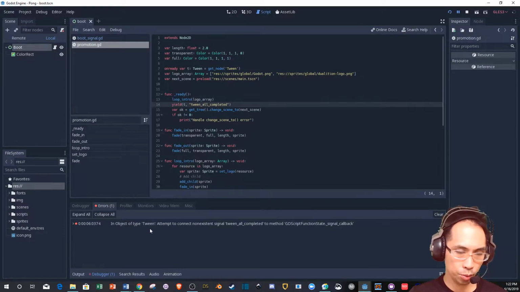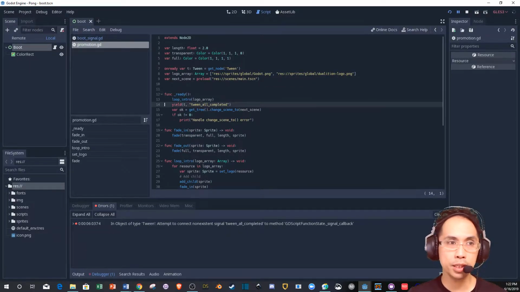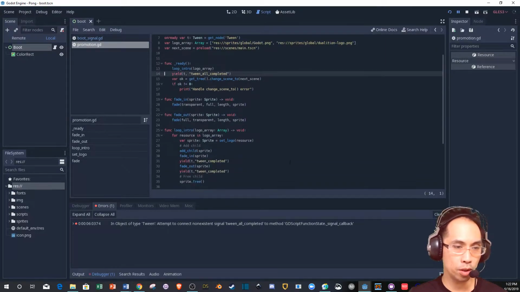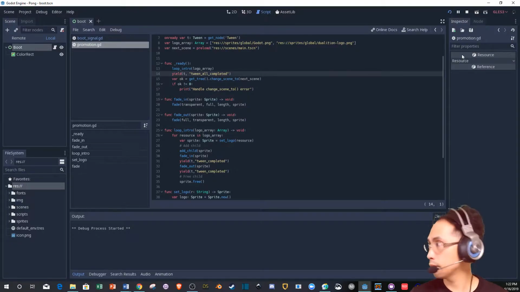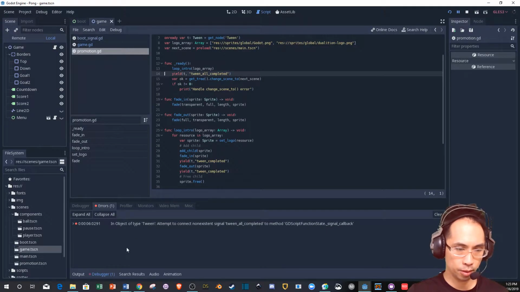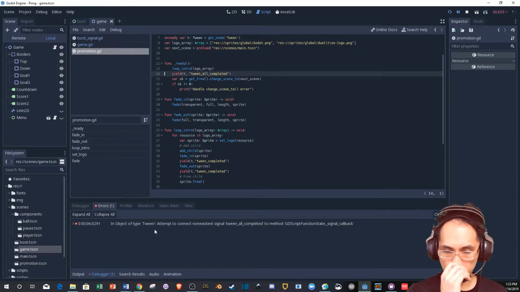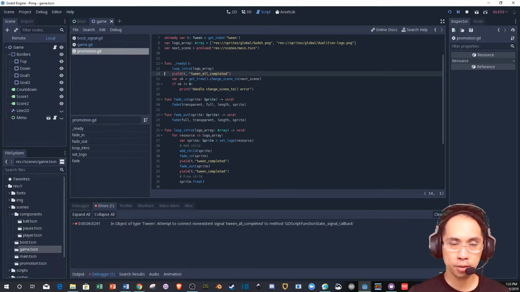Error in tween, attempt to connect signal tween_all_completed. So I wonder if this was meant for Godot 3.1. I don't know. Okay, let me try it one more time because I didn't let it load. Waiting for Pong. Oh no. In object tween, attempt to connect non-existent tween_all_completed signal callback.